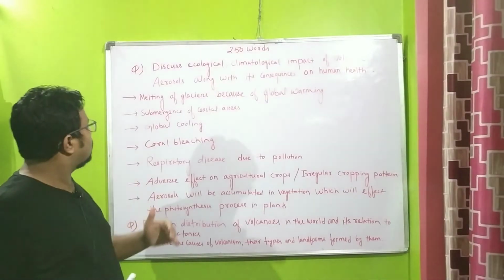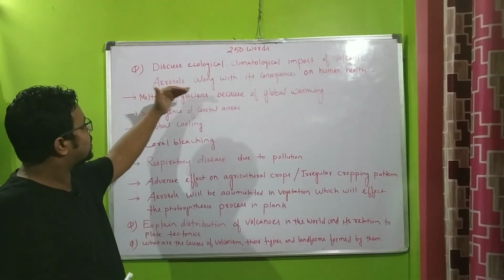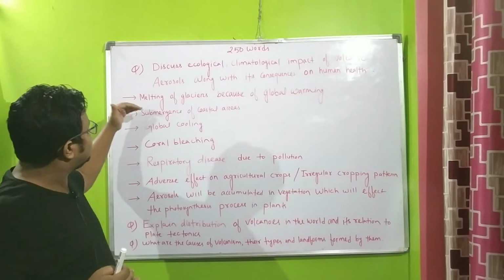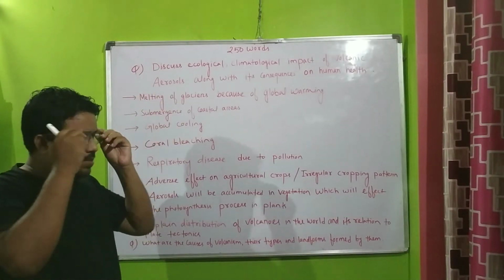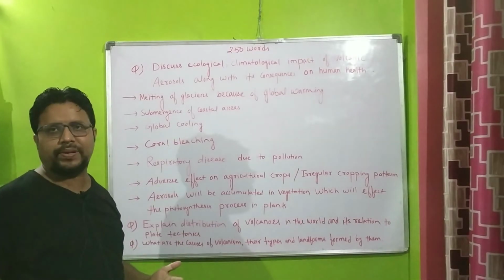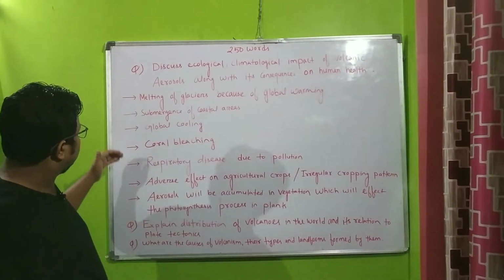Because of global warming, melting of glaciers is happening, and because of melting of glaciers, submergence of coastal areas takes place.